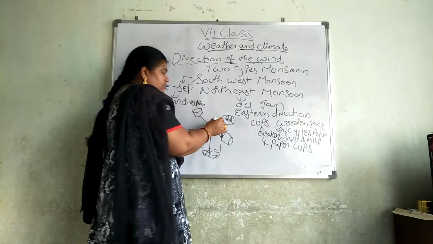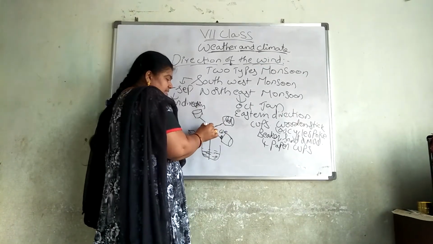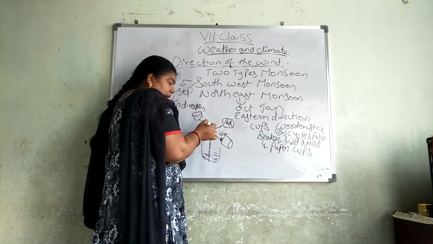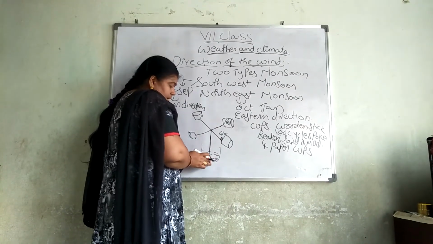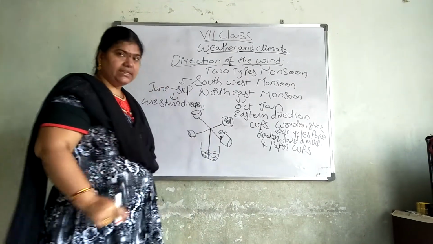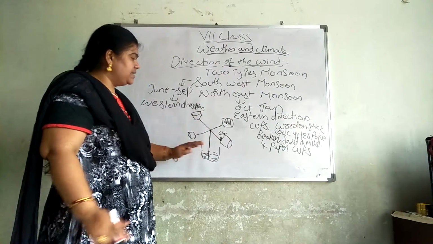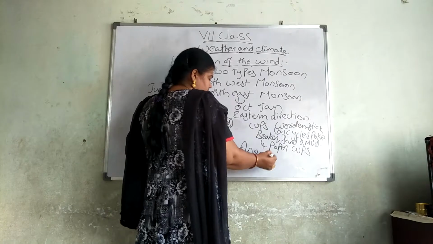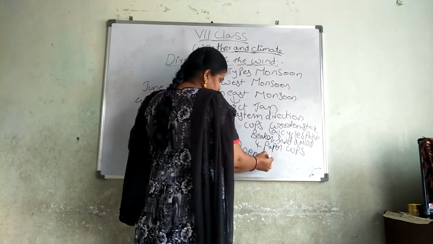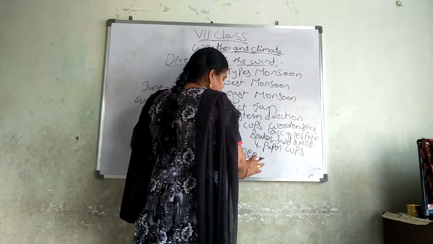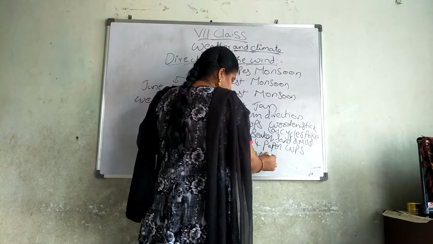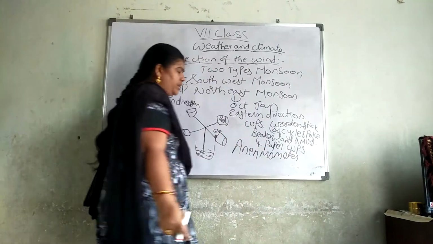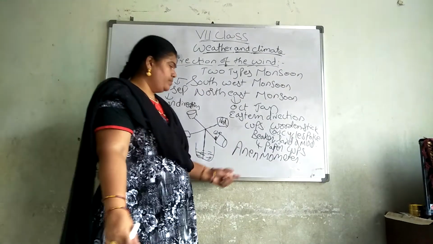So in that way, you have to stick to these spokes, and these 2 spokes must be connected to another spoke, and this spoke must be inserted into the mud. We have to see here like this. This is the arrangement. This is only called an anemometer.